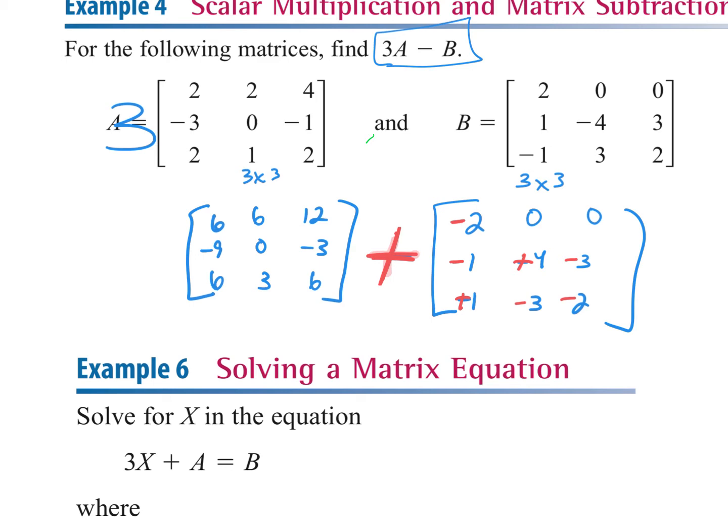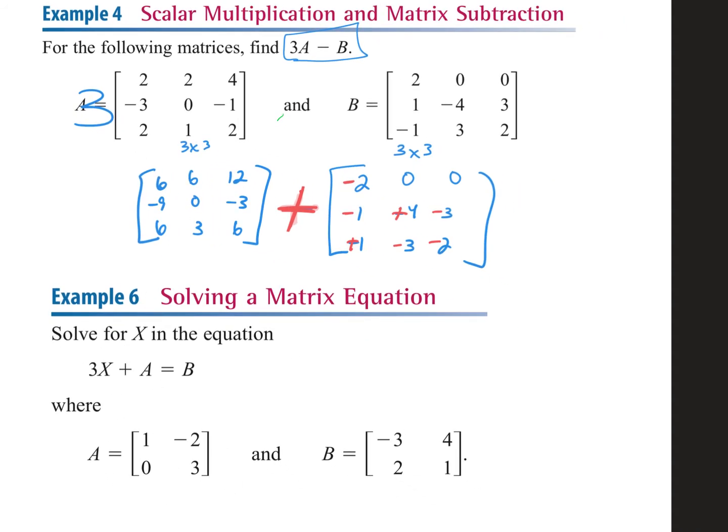You guys see that? You can do it either way. You can either say first entry, top left, minus first entry, top left. Or I personally think it's better to just change that sign in the middle to a plus and change the sign of everything in the matrix behind it. Either way you guys want to do it is fine. But now when we go to combine, 6 plus negative 2 is what?